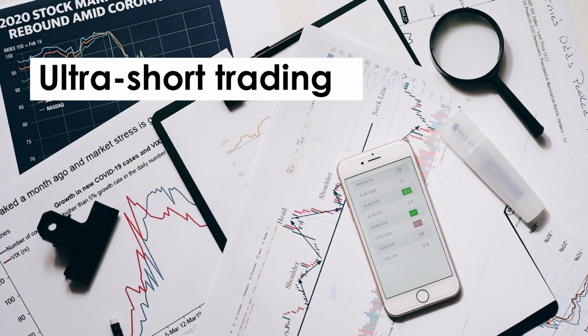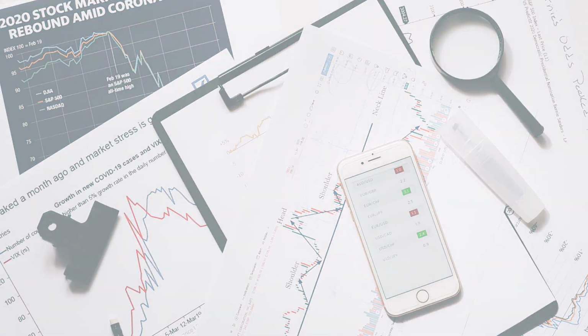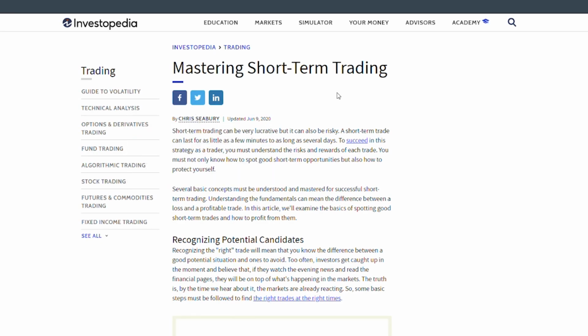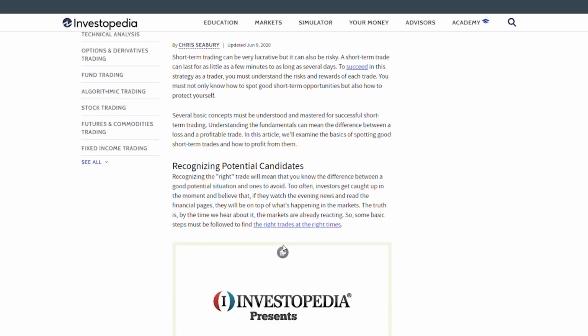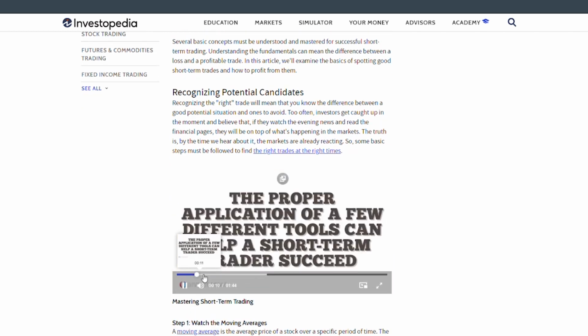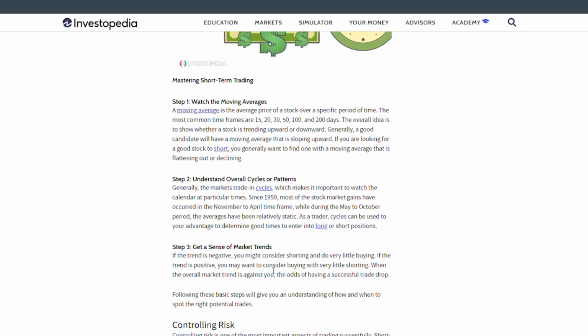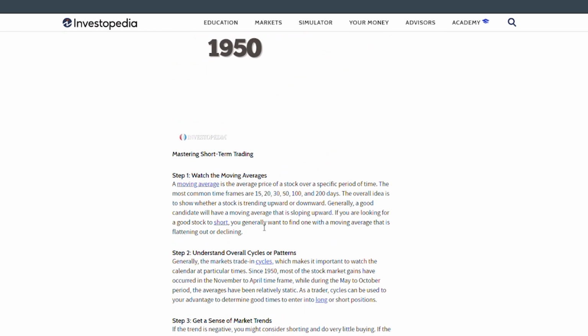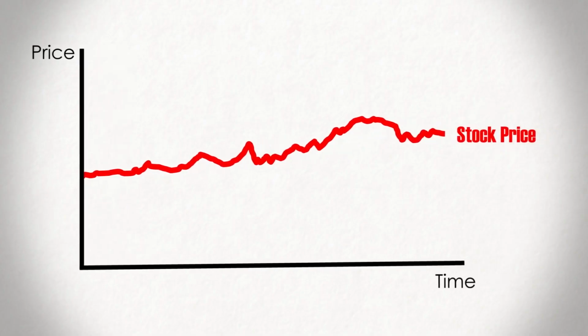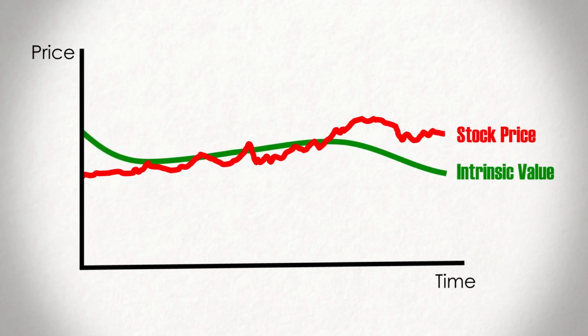Ultra-short trading. Ultra-short-term trading, commonly known as scalping, is currently one of the fastest trading strategies. Ultra-short-term trading will not take advantage of large changes or long-lasting trends. The focus of this strategy is to repeatedly take advantage of small changes in the market. For example, profit from bid-ask spreads, liquidity gaps, or other inefficiencies in the market.